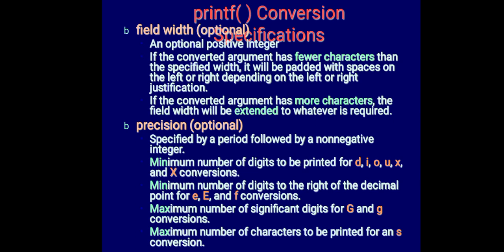Okay, fields that are optional. In printf, we have some optional fields also. That is, you can have a positive integer, or you can have a few characters, more characters. You can have precisions, like you can use a percentage D. Along with that, you can specify 4.2, indicating that in the integer part there can be a maximum of 4 characters, and in the fractional part there can be a maximum of 3 characters. Such things are called precisions.